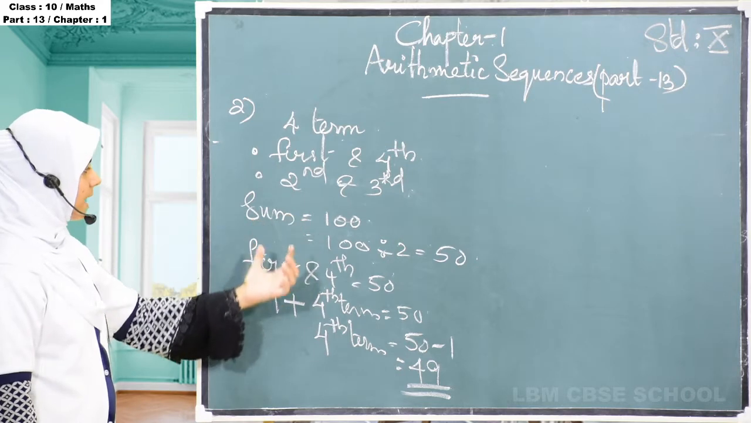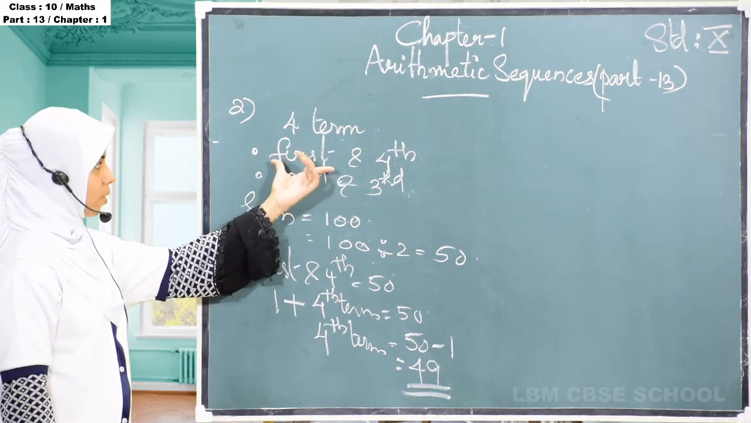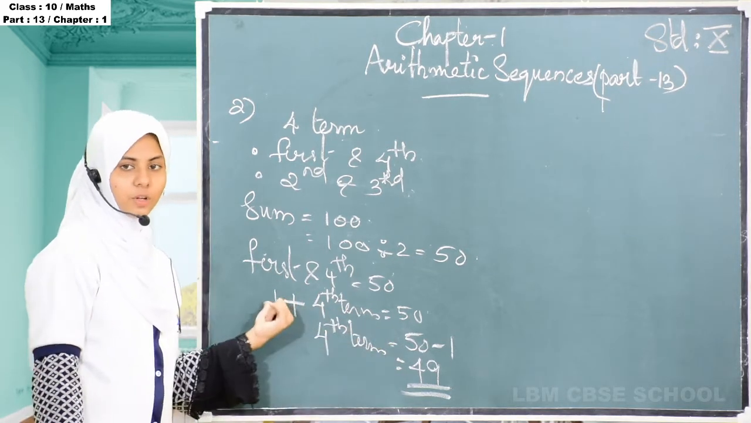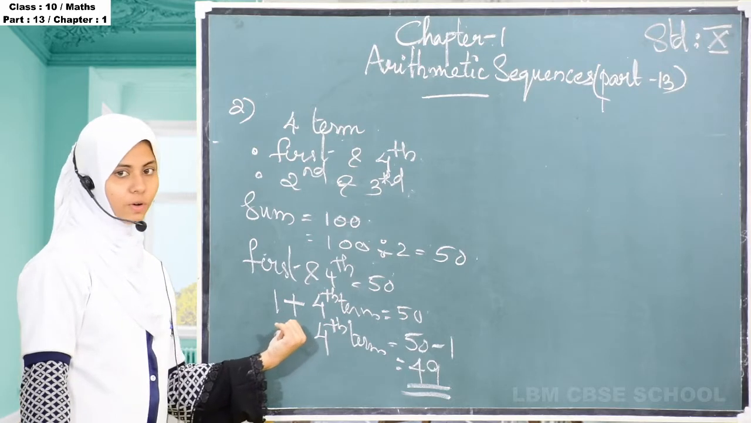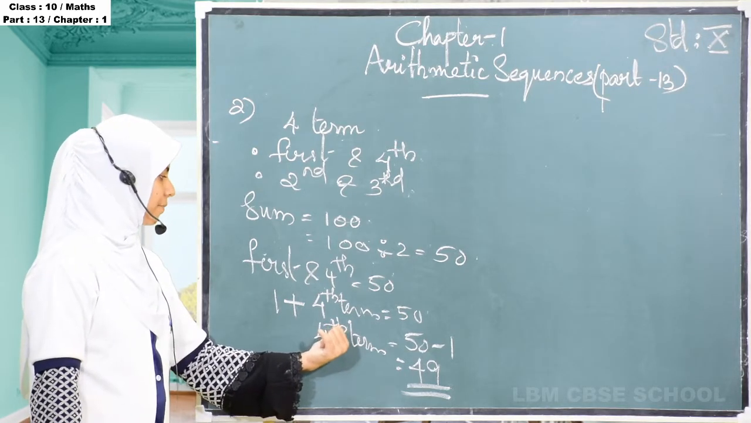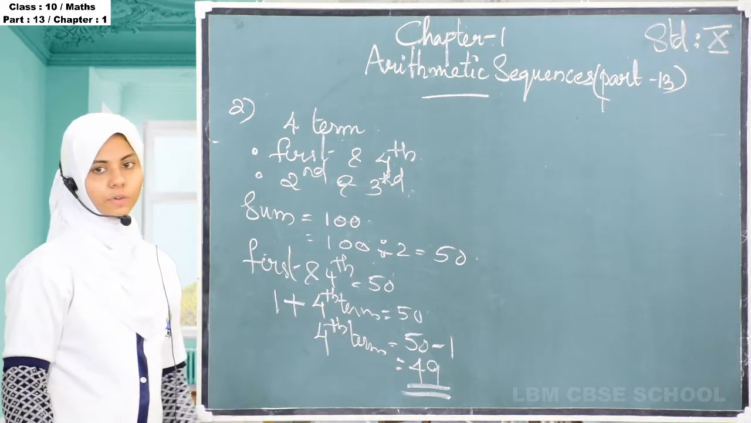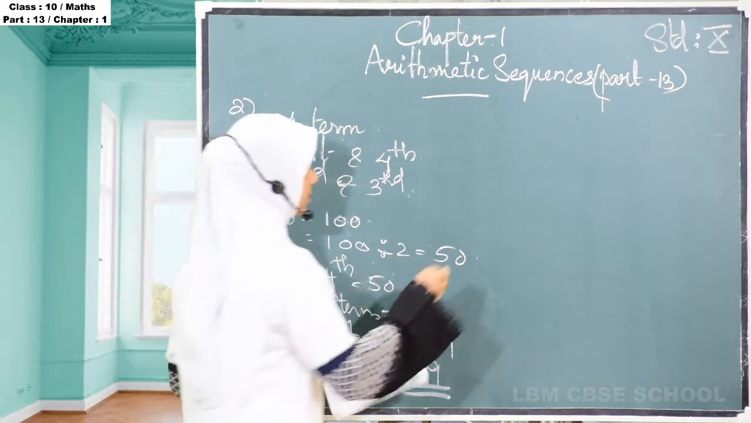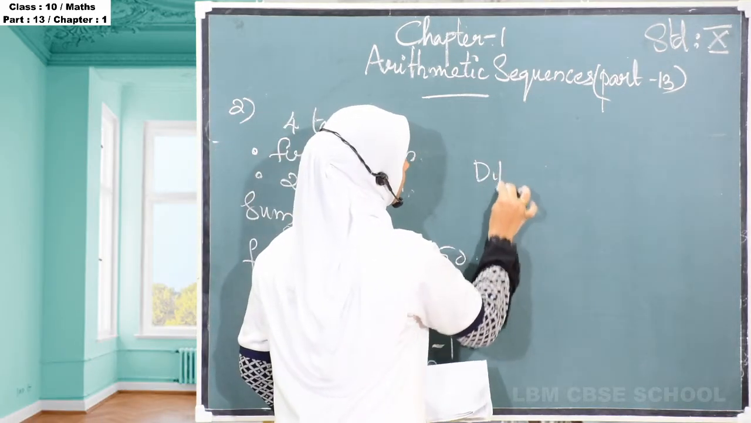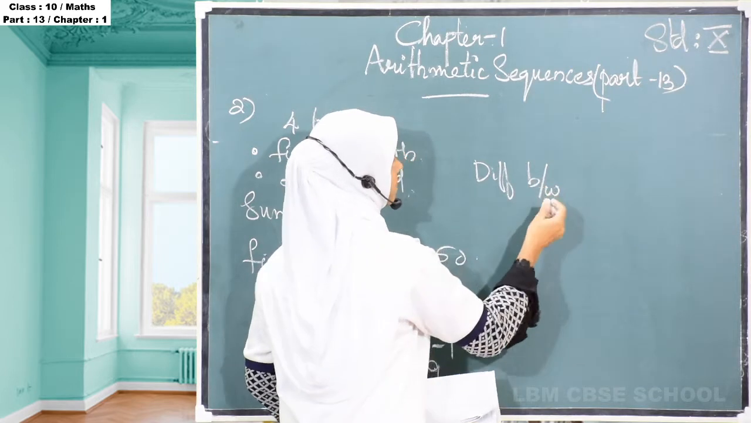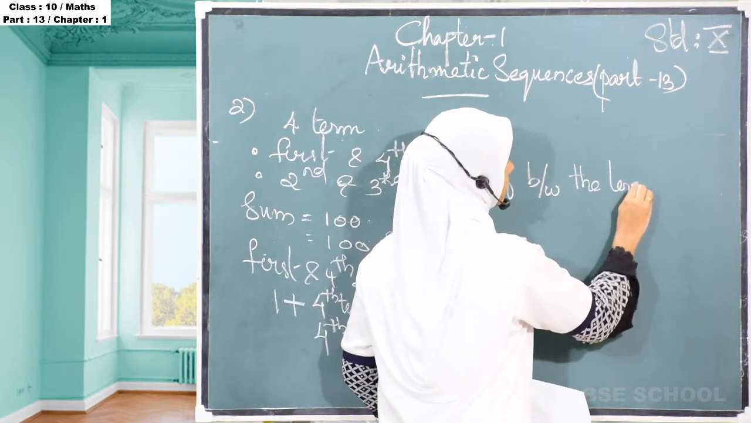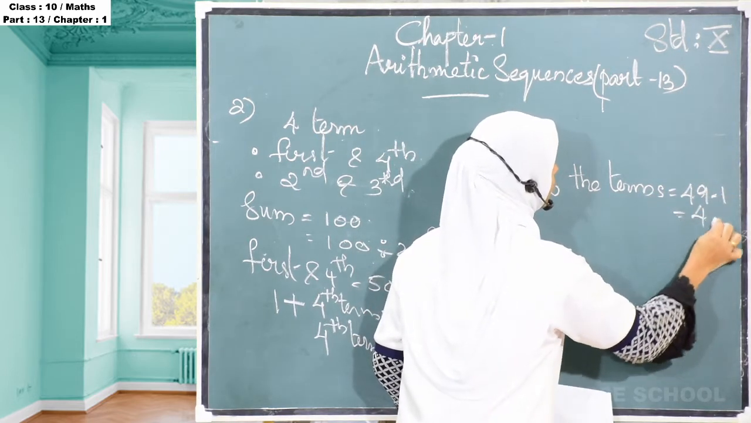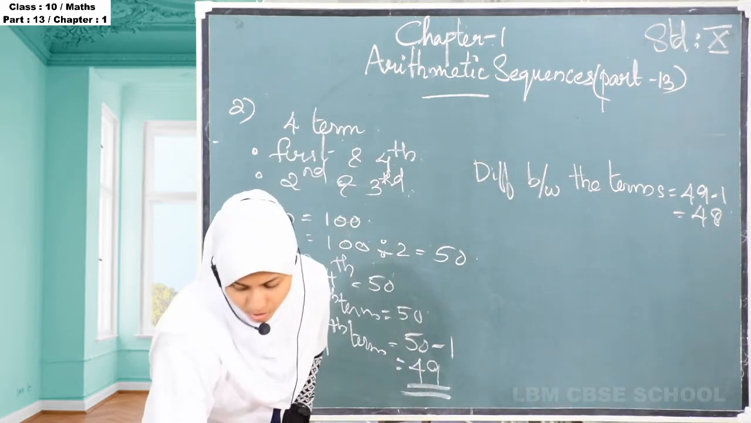So first term already they given in the question. Then we know that the sum of each pair is 50. So first term plus fourth term is 50. We know the first term, then we can give the value of the first term in this question, then we can find the fourth term from there. So we got fourth term as 49. Then we can find the difference between the terms. Difference between the terms is equal to 49 minus 1, that is equal to 48. So difference between the terms is 48.